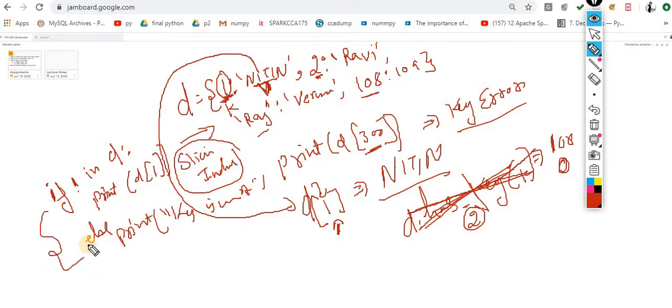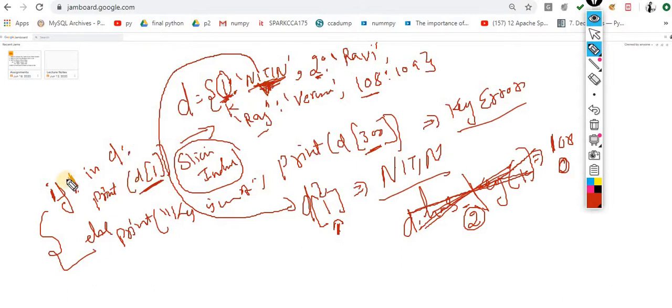In this case, what exactly is happening? We are taking advantage of the membership operator. I am asking, is this key 1 present in D, and it returns true. If it is true, then this condition will be executed and we will get the value via D of 1. D of 1 means that you will get Nitin.